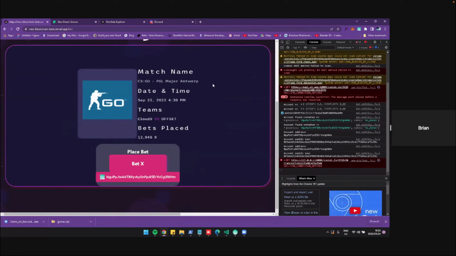So once you place a bet, you're sure that the results won't be tampered with, and you get your win automatically if the esport game that you placed a bet on was won. So that's it for the demo.